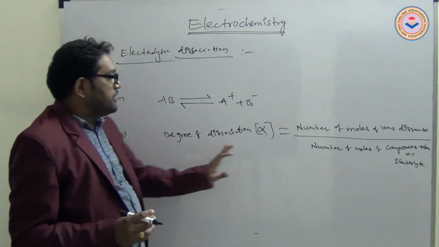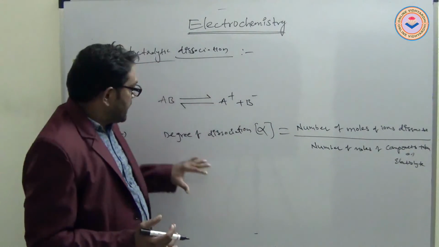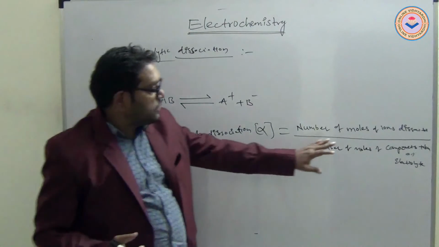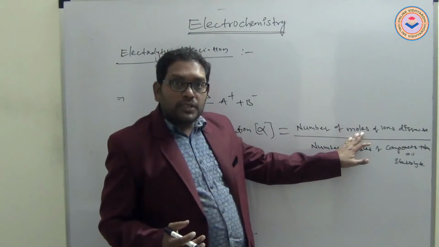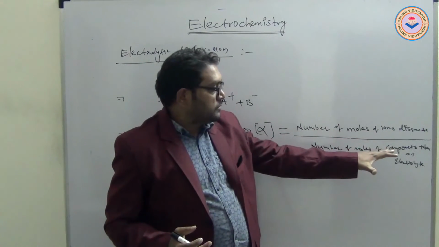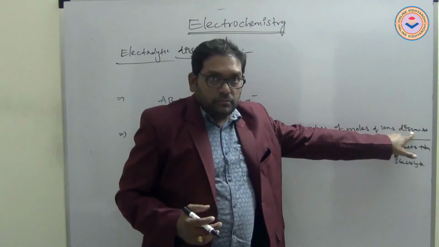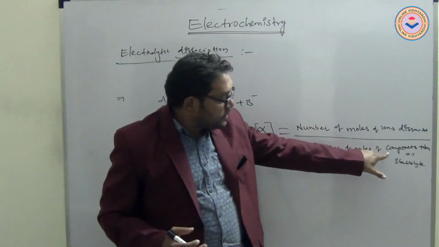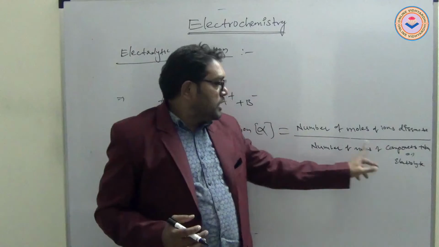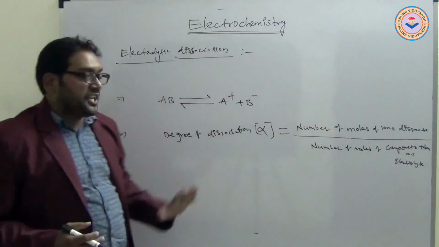Degree of dissociation alpha is equal to the number of moles of ions dissociated by the number of moles of components taken, or the number of moles of electrolytes taken. These are ions.